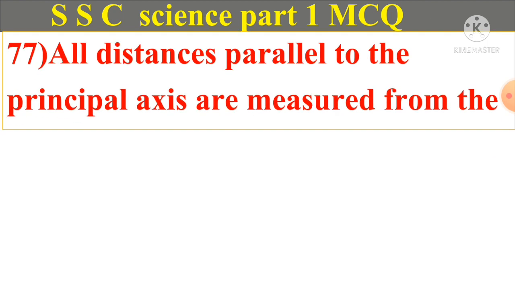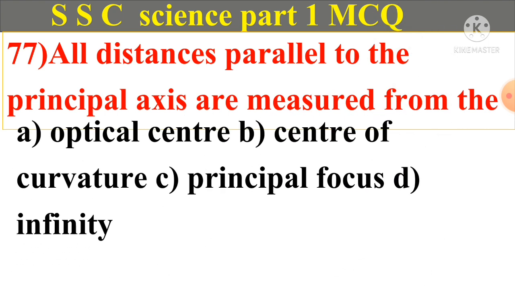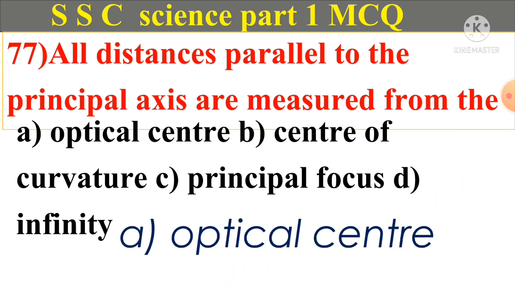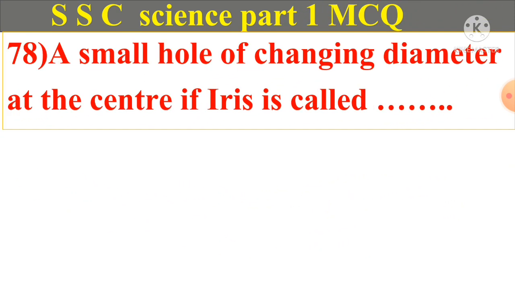Question number 77. All distances parallel to the principal axis are measured from the A. Optical center, B. Center of curvature, C. Principal focus, D. Infinity. And answer is A. Optical center.